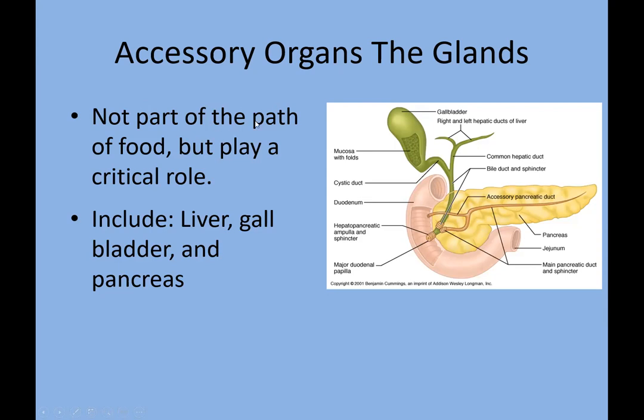They are not part of the path of food, but play a vital role. They are not involved in digestion directly, but play an important role. The other organs include the liver, gallbladder, and pancreas.